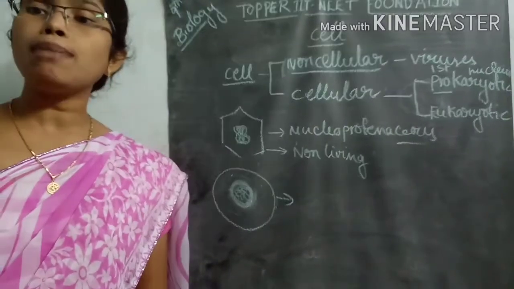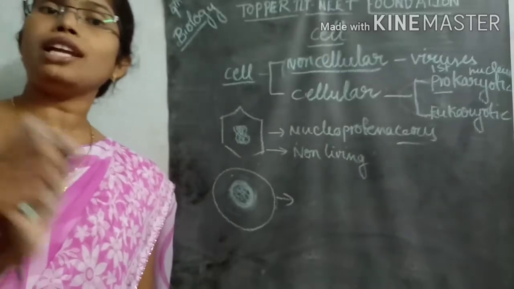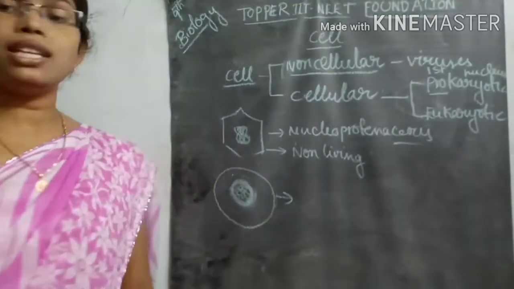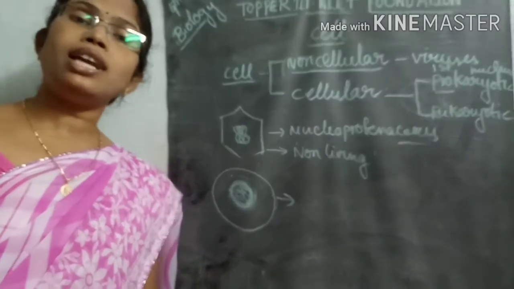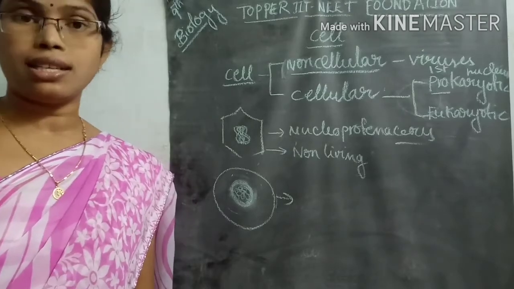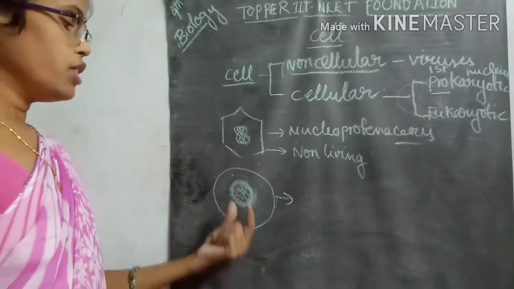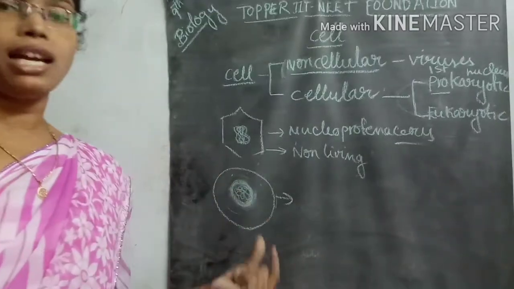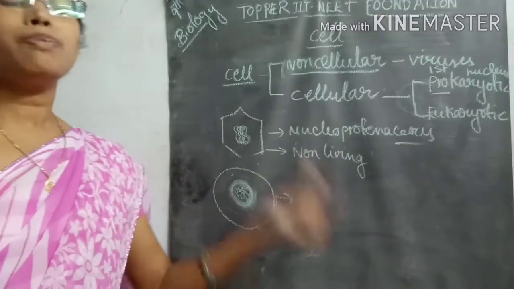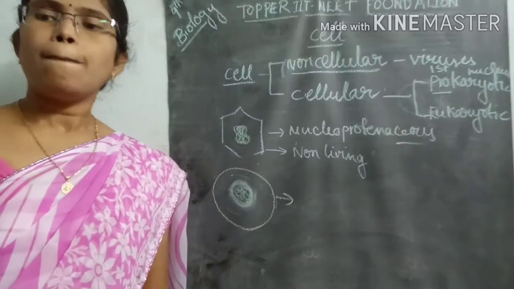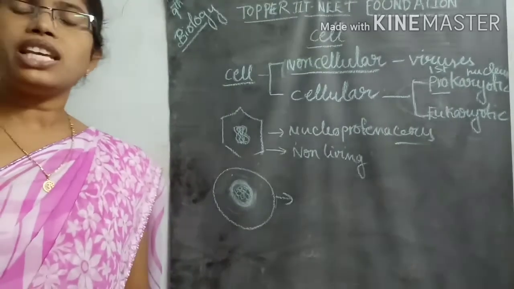The membrane-bounded cell organelles which are present inside cells are also absent in these prokaryotic cells.